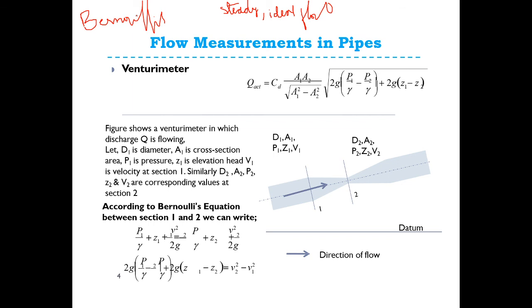So Bernoulli's theorem, what it is saying, it states that in a steady ideal flow of an incompressible liquid, the total energy at any point of the liquid is constant.